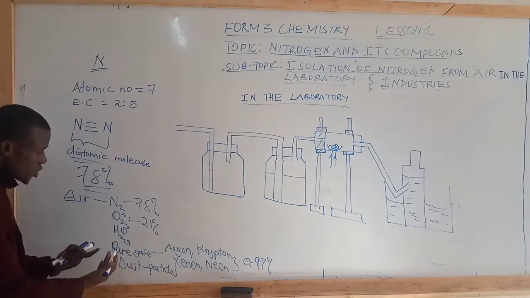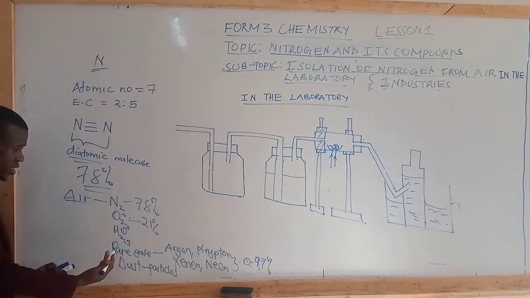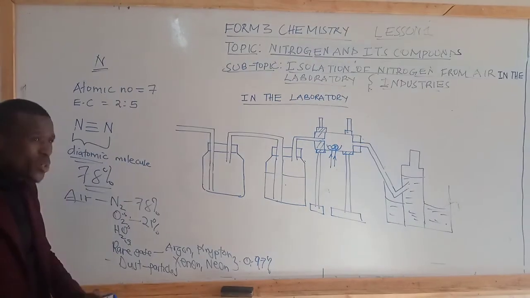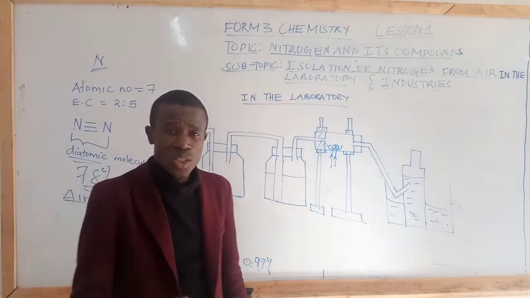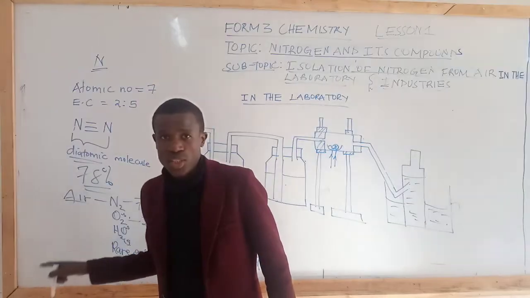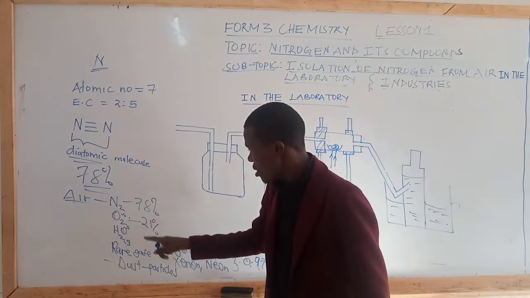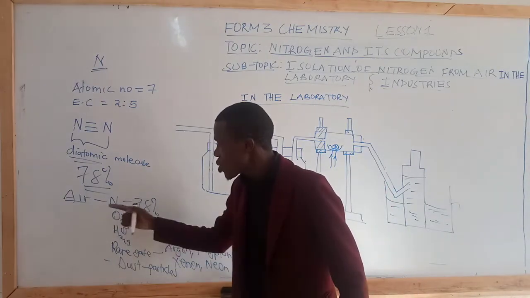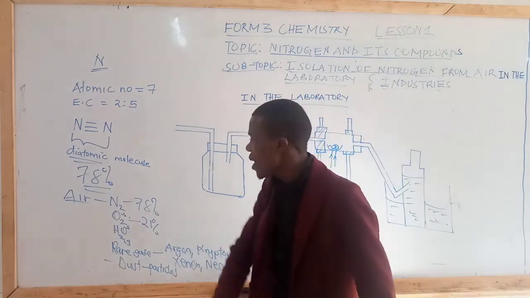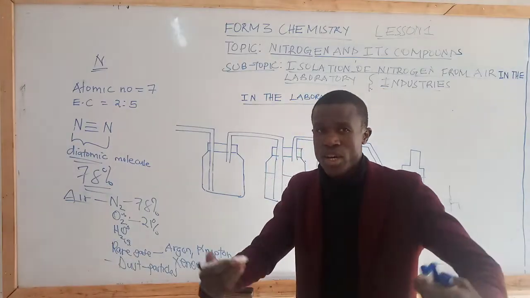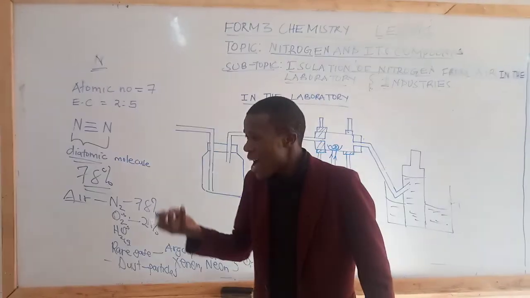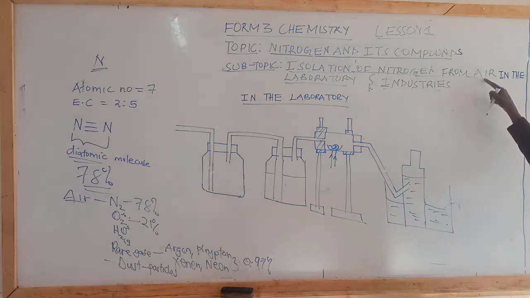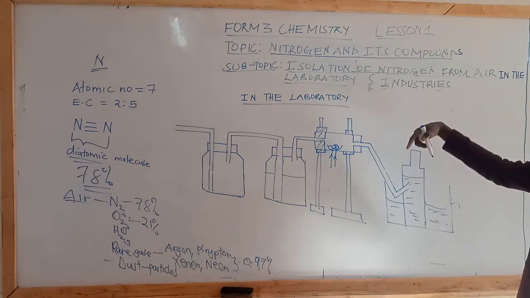Students, as you can see, I have mentioned the components of air and also the amount in which they exist in percentage. It means if we need oxygen, then we can isolate it from air. If we need nitrogen, we can isolate it. And that is why today we are not interested in isolating oxygen and collecting it, but our major focus is isolation of nitrogen from air in the laboratory and also in the industries.